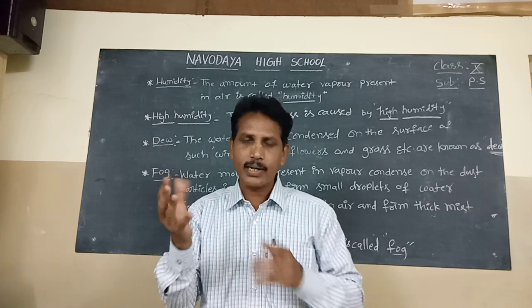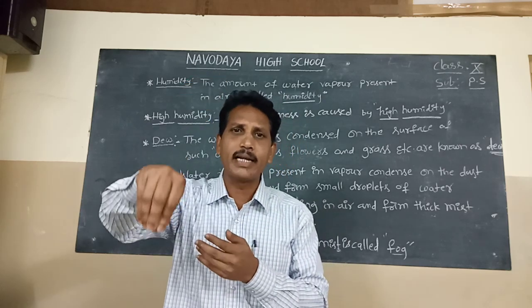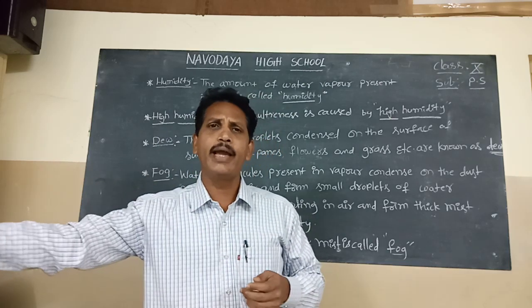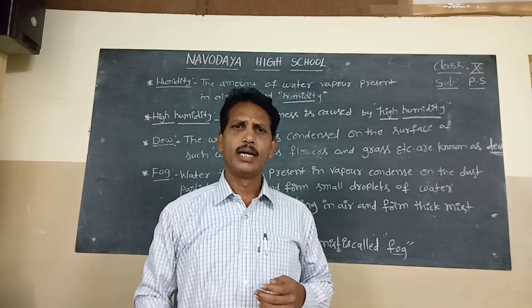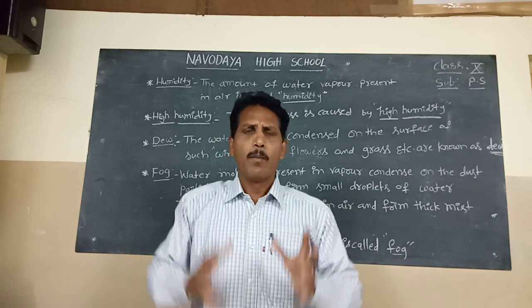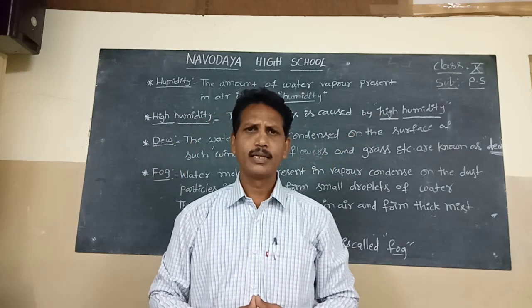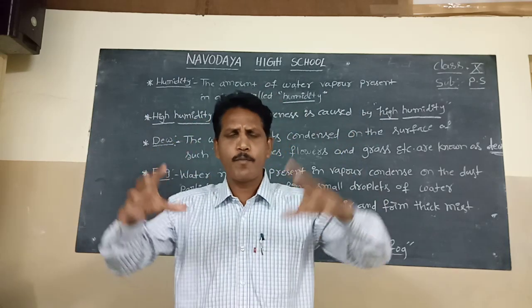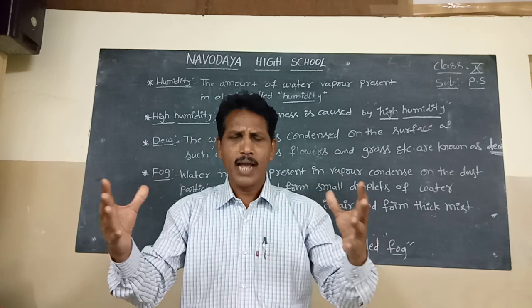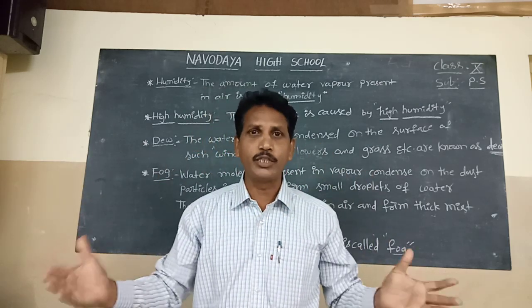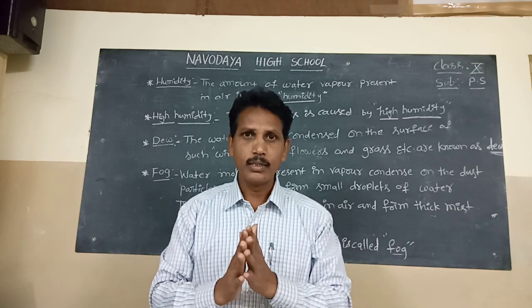The water vapor condenses on the dust particles in the air to form water droplets. These water droplets move randomly in all directions in the air, keep floating in the air and form a thick mist, dattamaina manchu.